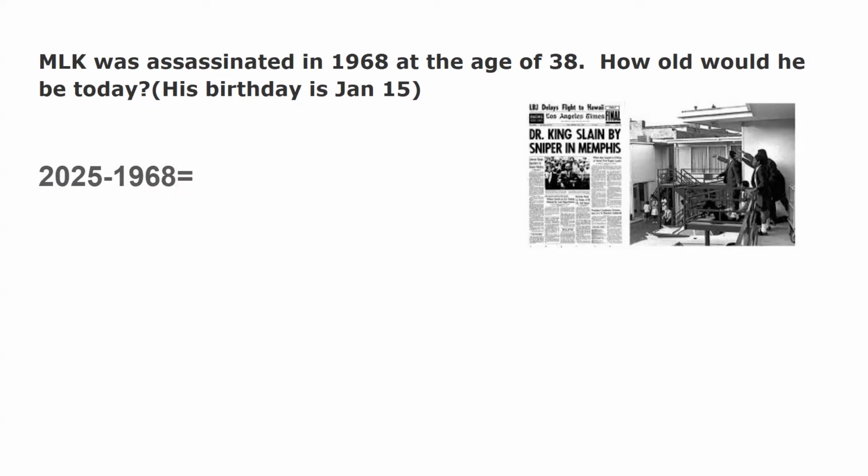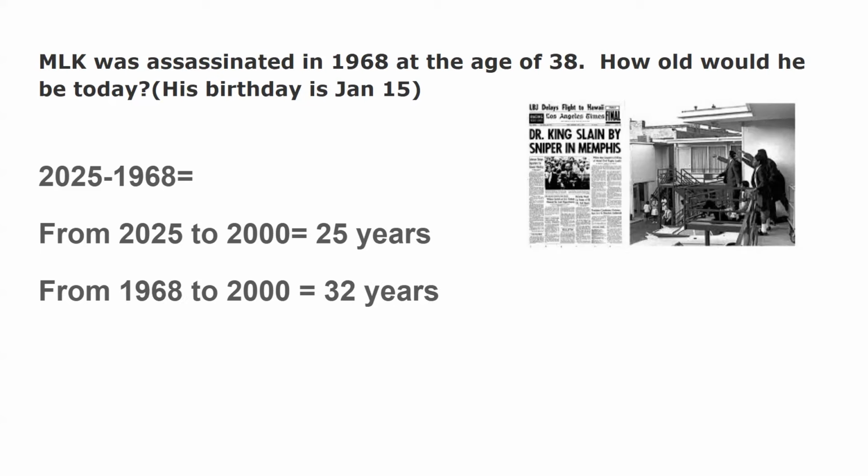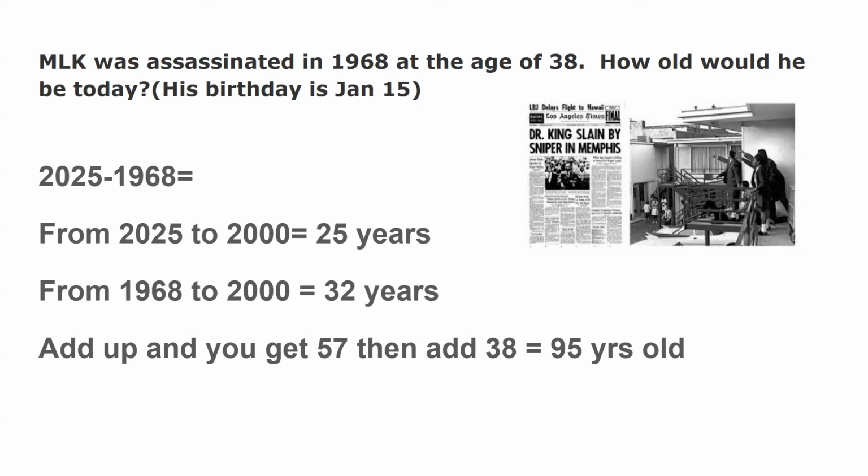You want to do 2025 minus 1968 or whatever today's date is. All right, so the way I did it here, you could just subtract, but I like to show kids an easy way to do it. From 2025 is 25 years. From 1968 to 2000 is 32 years. And then you just add it together, you get 57. But then you have to add in the 38. And so he would be 95 years old today.